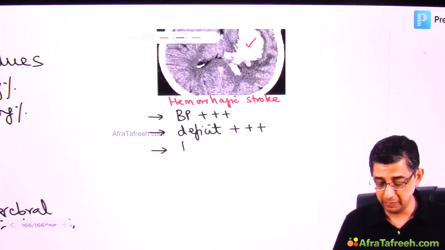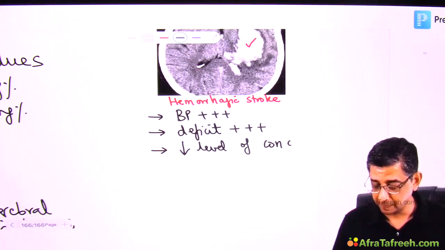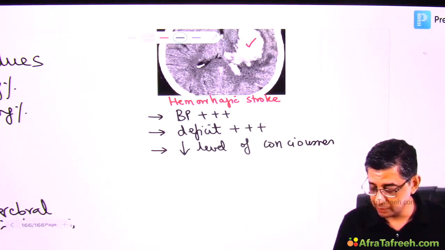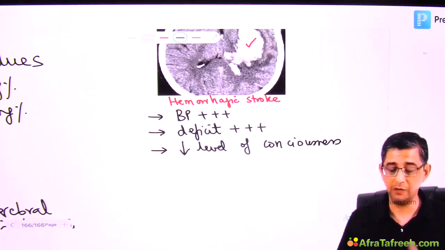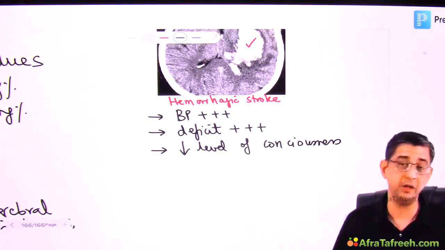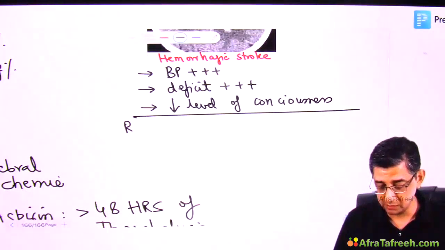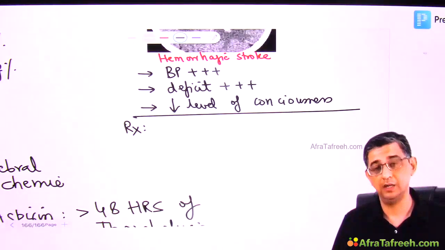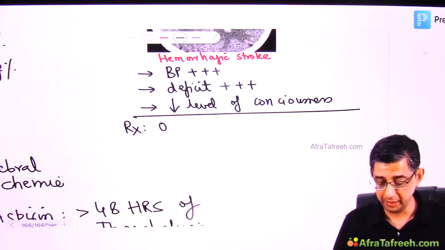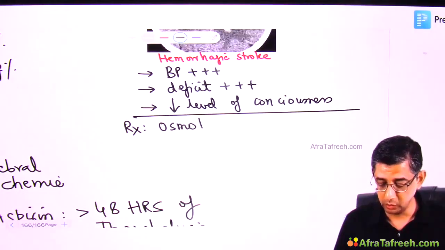Along with that, there will be a decrease in the level of consciousness also, because raised ICP is the main problem in a person of hemorrhagic stroke. As the clot expands, it will contribute to pressure on the ventricular system, causing obstructive hydrocephalus. So what I am going to do in this case will be slightly different. Obviously, thrombolysis is going to be contraindicated in this case. So I will first be trying to lower the pressure in the brain using osmotherapy.